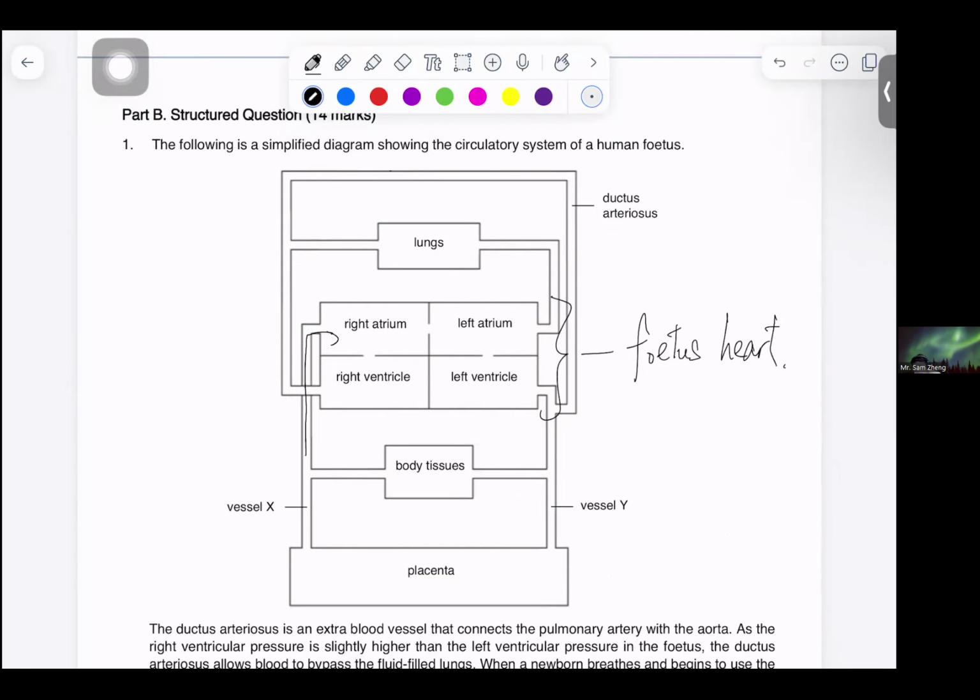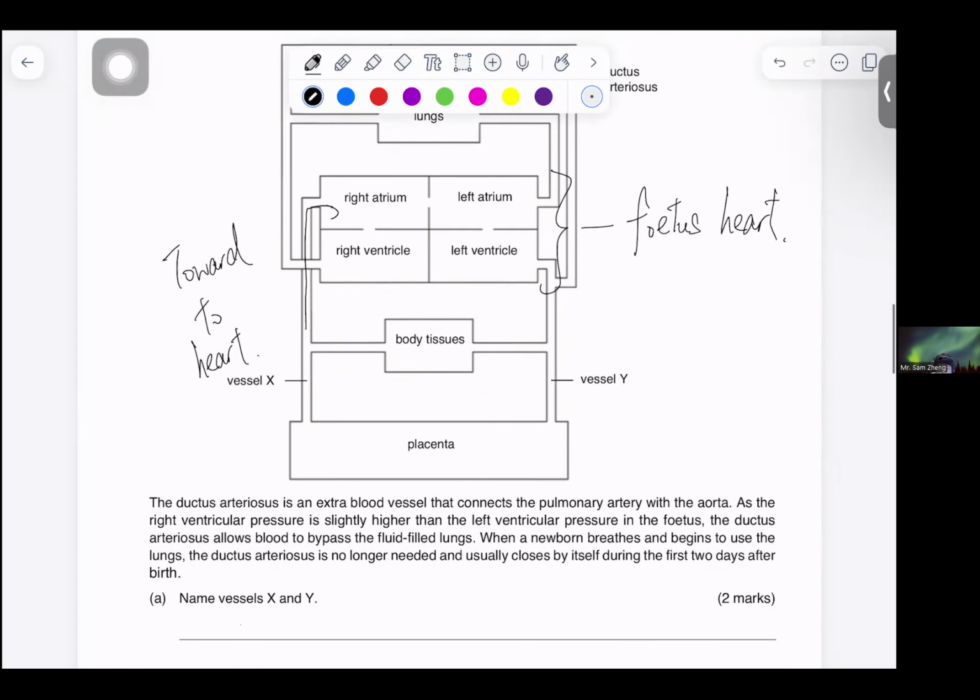So as X is the part that goes towards the heart, it would be the vein. On the other hand, this one is away from the heart. So as it is away from the heart, it would be the artery.